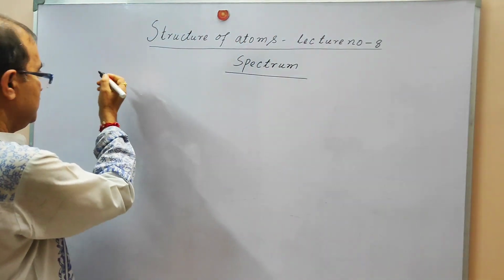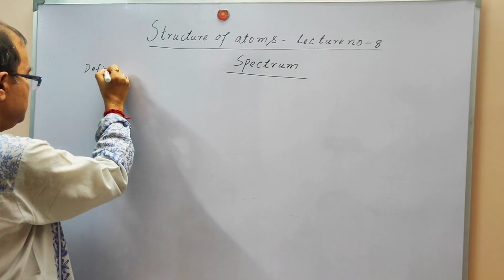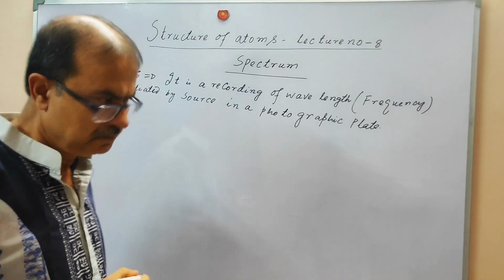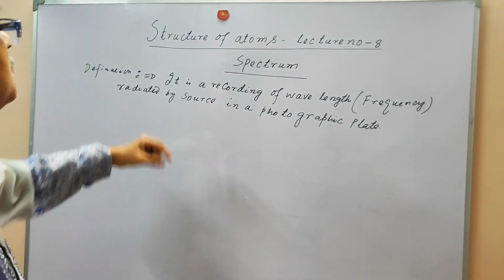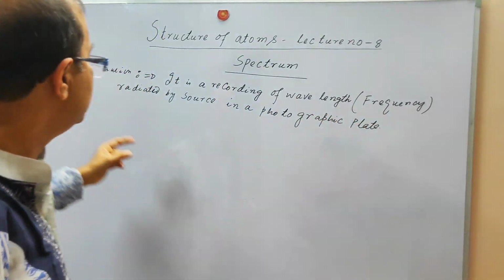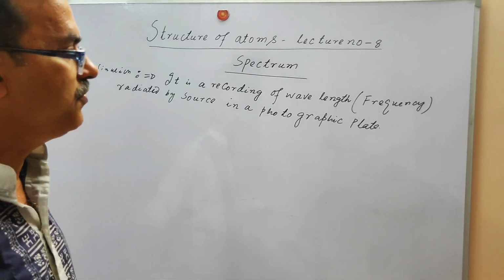The definition of the spectrum is: it is a recording of wavelength, that is frequency, radiated by a source on a photographic plate.